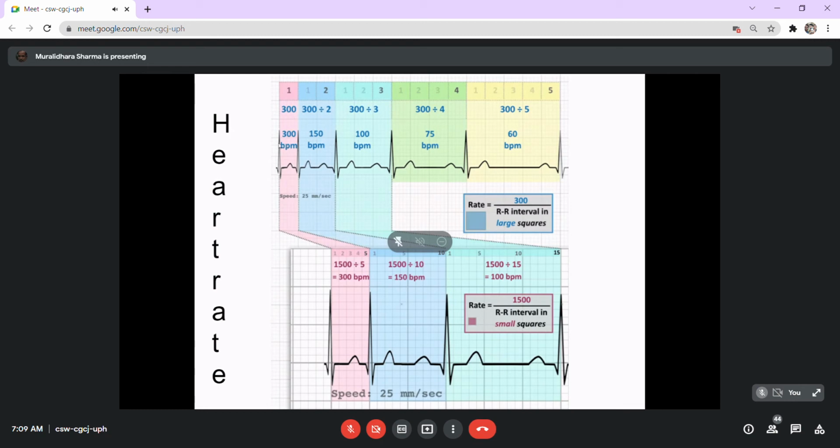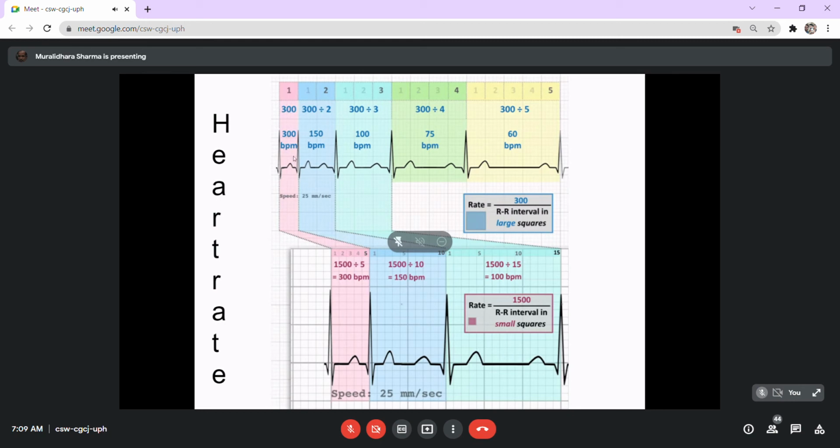You can see these examples in this image. When only one large square is seen between the R waves, then the rate will be 300.